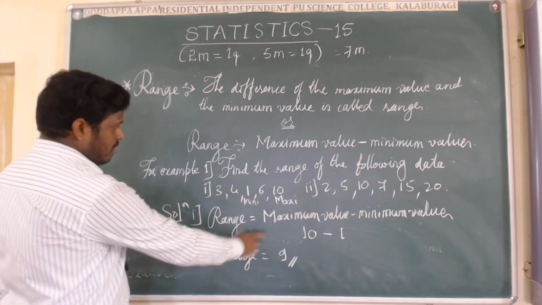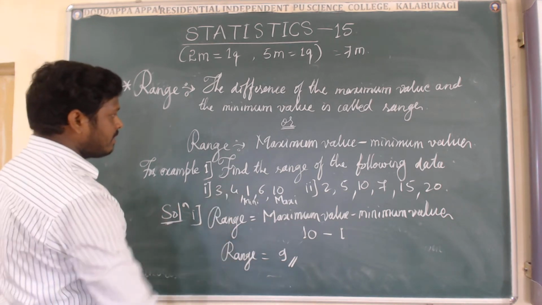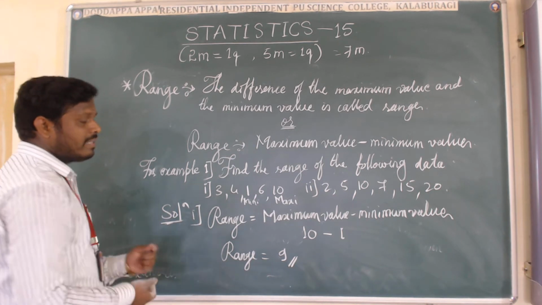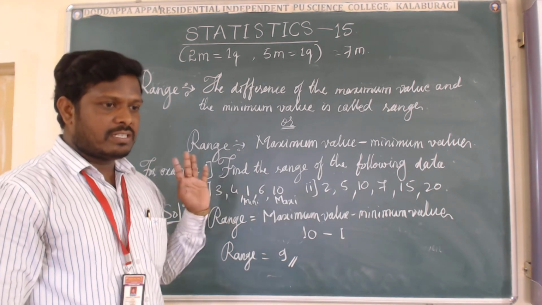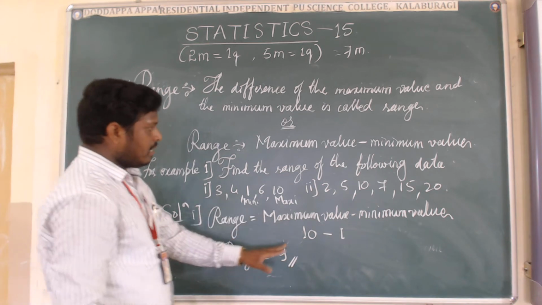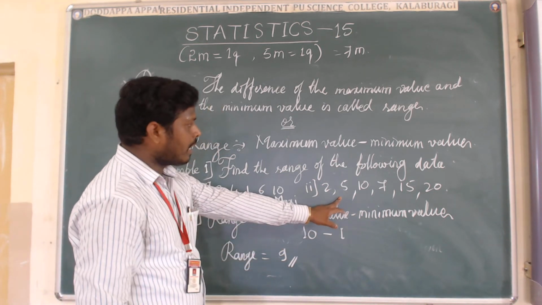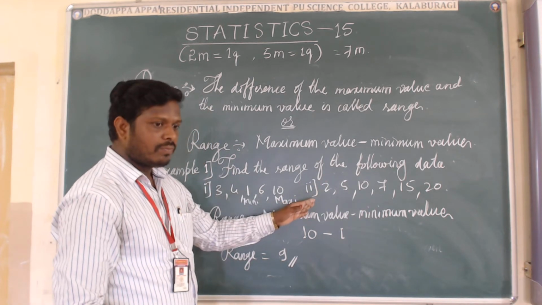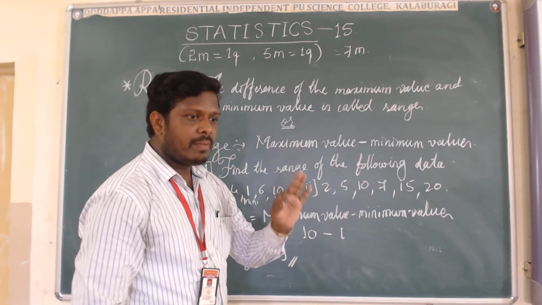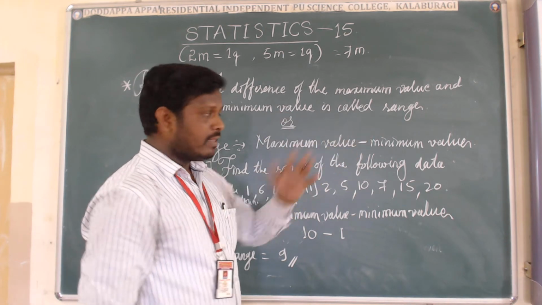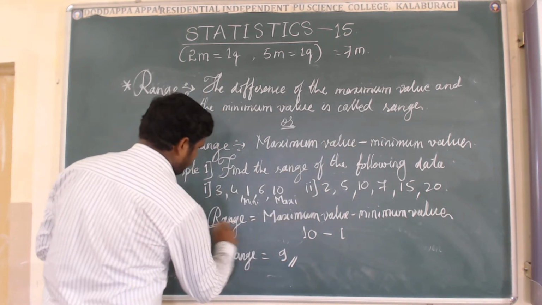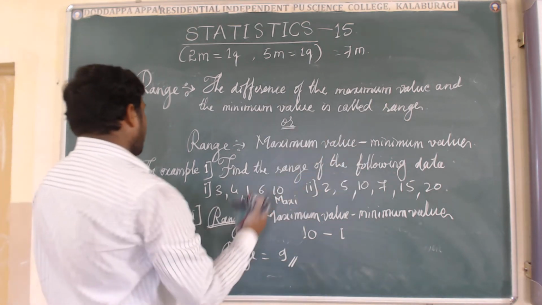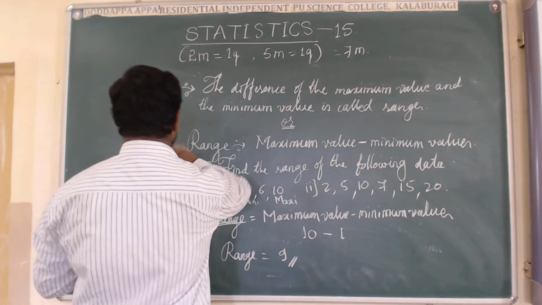I hope that you will understand this very easily. It is a very simple method, a very simple procedure for how to find the range of the given observations. I will leave the second one for you. Do it yourself: find which one is the maximum and which one is the minimum value. We have to subtract the minimum value from the maximum value, then we will get the range. Got it? Okay, now I am going to wrap this one up.